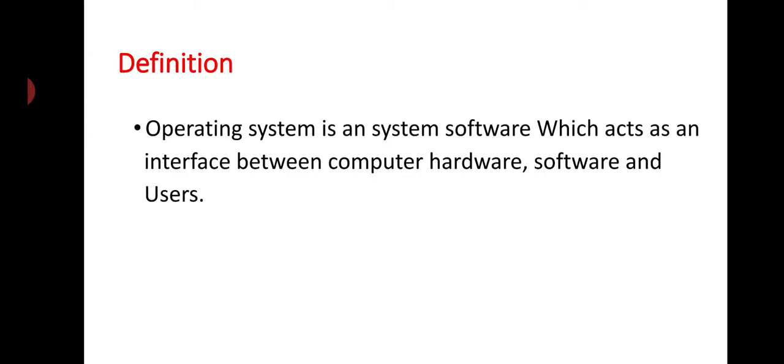Operating system is a system software which acts as an interface between computer hardware, software and users. That means operating system is used to manage all the resources like computer hardware, software or users. And if we are going to see with the figure, then suppose that this is user 1 here.